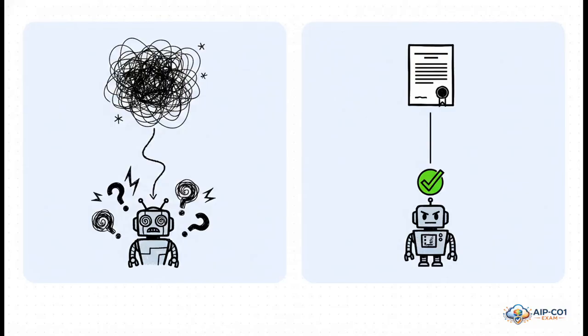See, the fix here isn't just about tweaking your prompt a little bit. The real game changer is a total mindset shift. You have to stop thinking about prompts as these casual requests and start treating them like ironclad legal contracts. Think about it. An ambiguous prompt, that's basically an open invitation for chaos. But a tight, really well-defined contract forces the AI to be predictable, reliable, and maybe most importantly, safe.